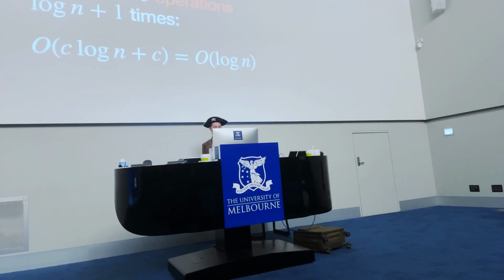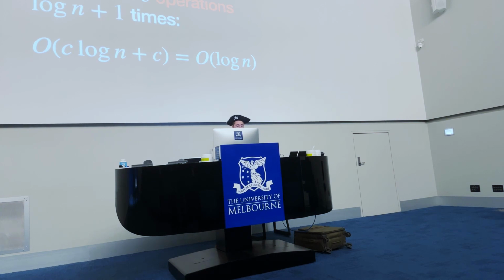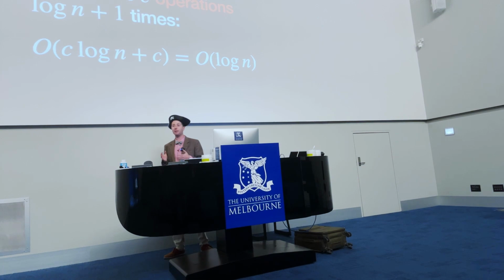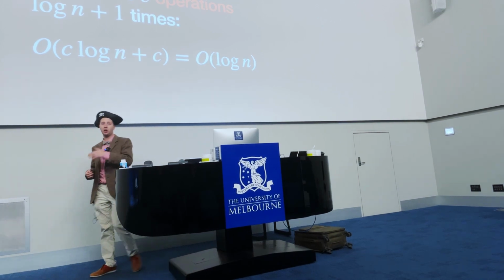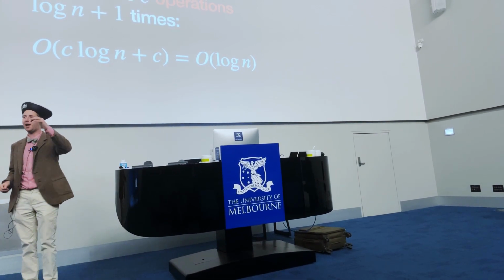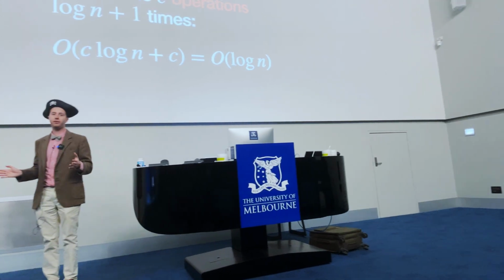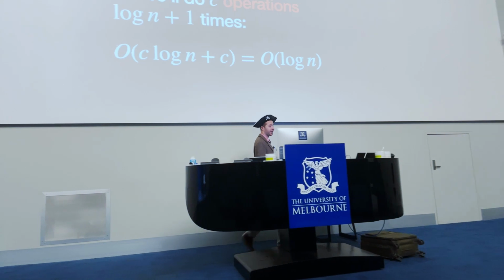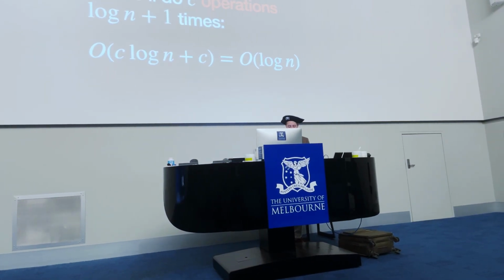Overall, if we add back in our c, we're going to do c operations log n plus 1 times. Let's multiply that out. We get O of c log n plus c. As Liam just pointed out to us, these constants don't really matter, so we can drop the c's, we can drop the constant at the end. The log n part of this is going to grow faster, not the c. The c is just going to stay the same. That's like saying O of 1 or O of 5. We can ignore that because the log n part stays,